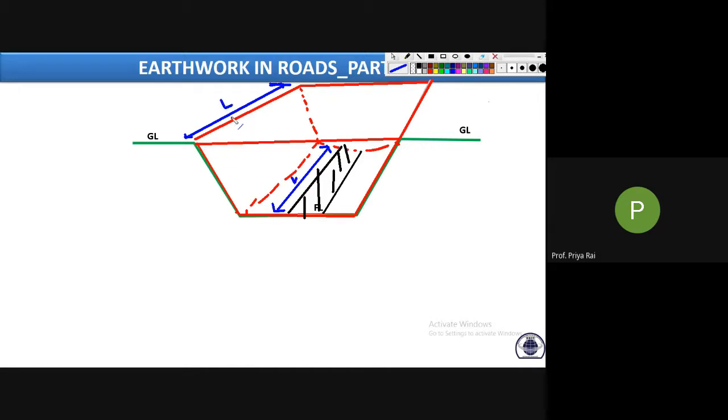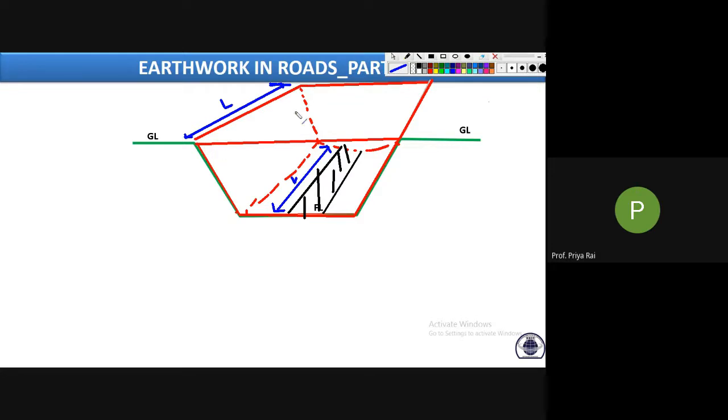You know this length. So in order to calculate the volume, which parameter do we need to calculate first? You know the L. Then what more parameters do we have to estimate? This is actually looking like what? It's looking like a trapezoid, right? Trapezoidal. So you know this length.